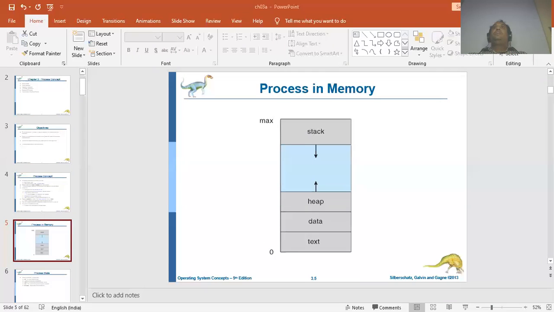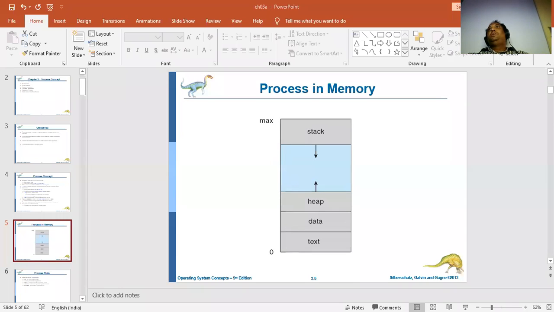So from this text section, if any data has to be stored, suppose I have declared a variable int x = 10, that is, data has to be stored in the program. The data is required. So it will send the data to the data section, and the information is going to be stored in the data section. Whatever information I have to store, it will be storing.